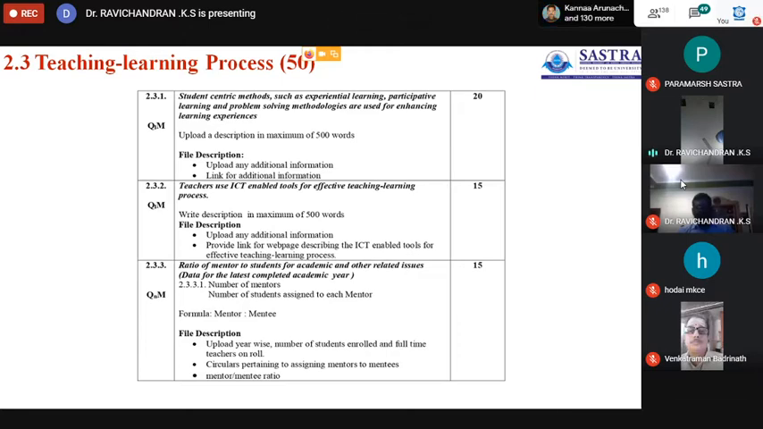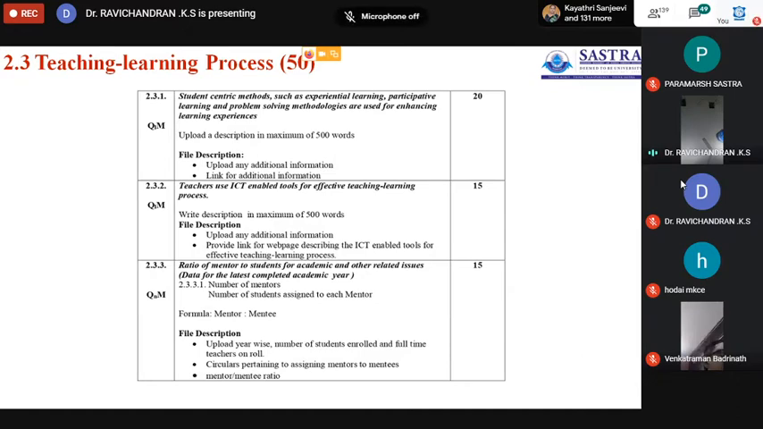Then the third one is the mentor-mentee system. 15 to 20 students will be allotted to each faculty member. The faculty member acts as a mentor and maintains a counseling record. Periodically, the counselor conducts counseling every fortnight or month,